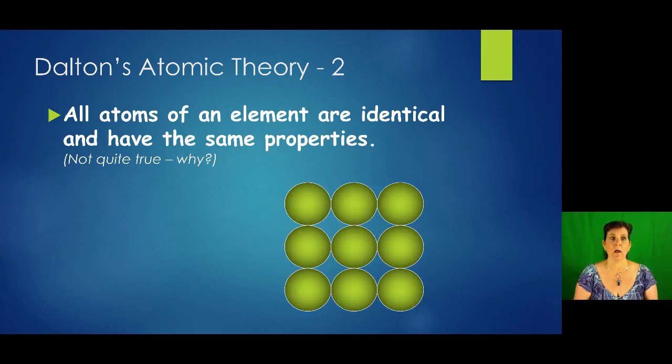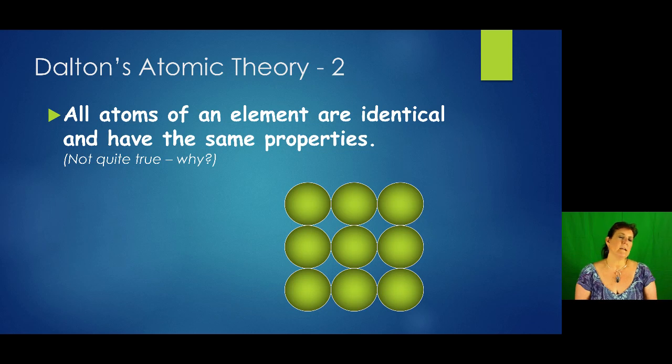His second statement, all atoms of an element are identical and have the same properties. In other words, a bromine atom is the same as another bromine atom across the world. So all bromine atoms are exactly the same with the same properties. Yeah, that's not quite true either.